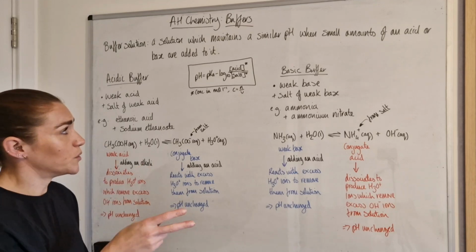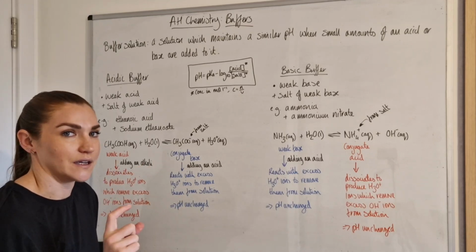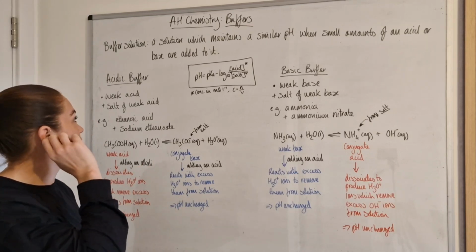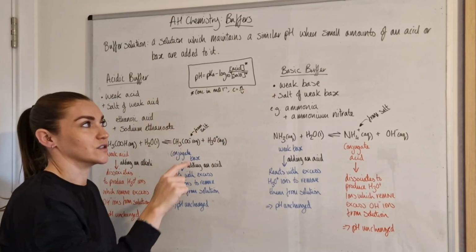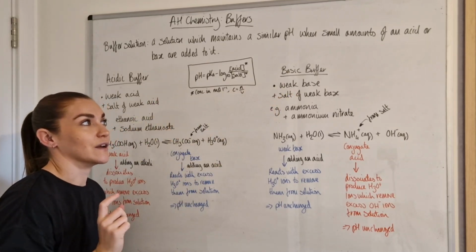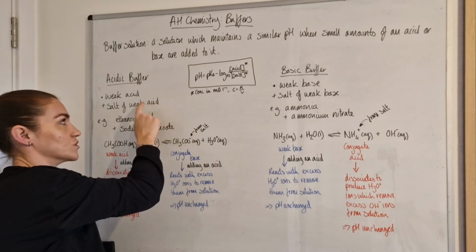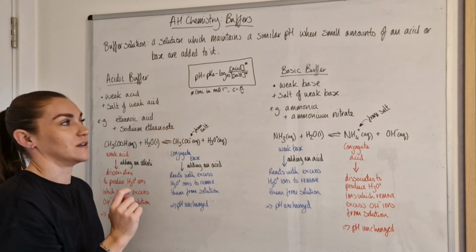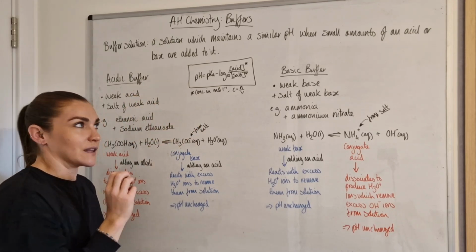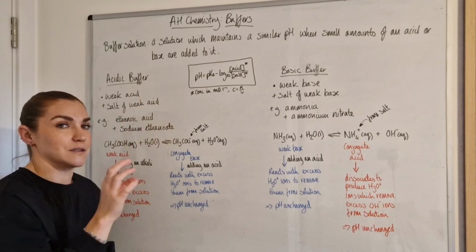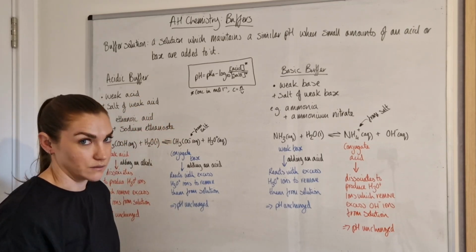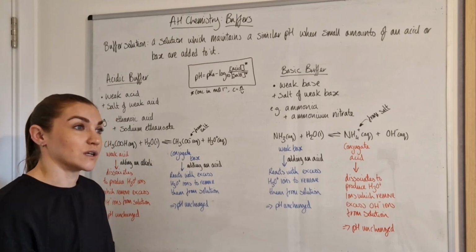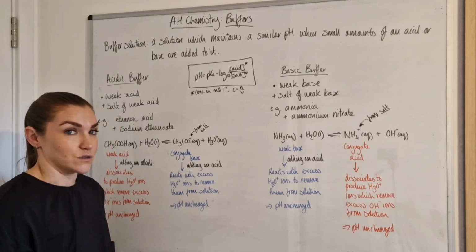For both of them, it's the same kind of substances that you need. You always need the weak acid or the weak base, and then a salt of that weak acid or a salt of that weak base. Now it needs to be an associated salt of whatever your acid and base is, and by that I mean, if you've used ethanoic acid, it needs to be an ethanoate salt. If you use propanoic acid, it needs to be a propanoate salt. If you were to use benzoic acid, it would have to be a benzoate salt.